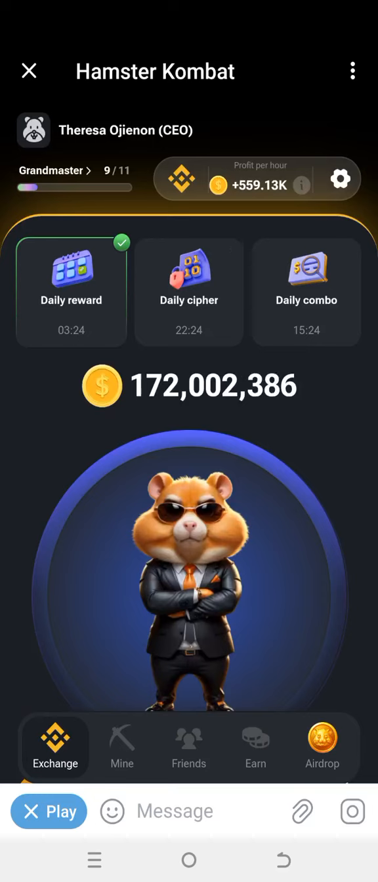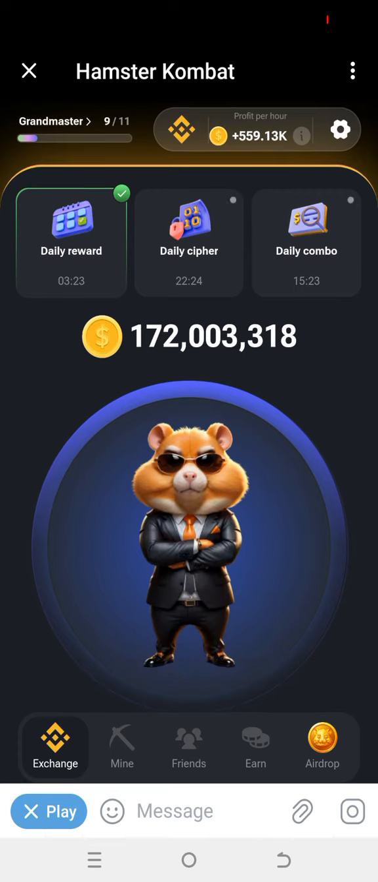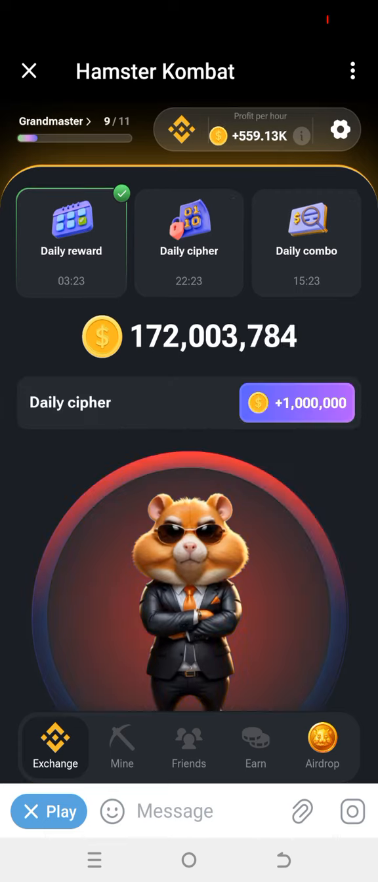Okay guys, I'm going to show you the daily cipher Morse code for today, as well as how to decrypt it. The first thing you do is switch to daily cipher mode by clicking the button at the top middle of the interface.